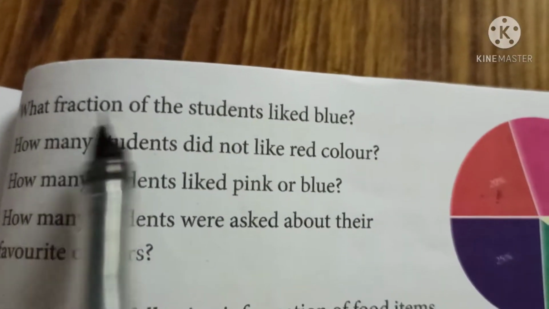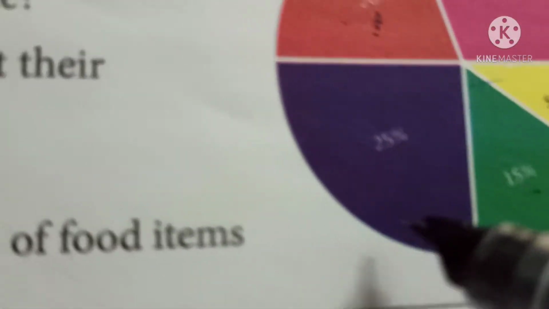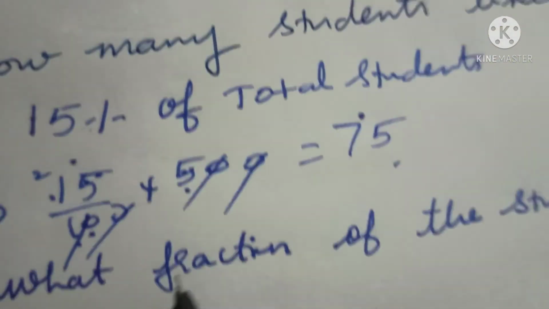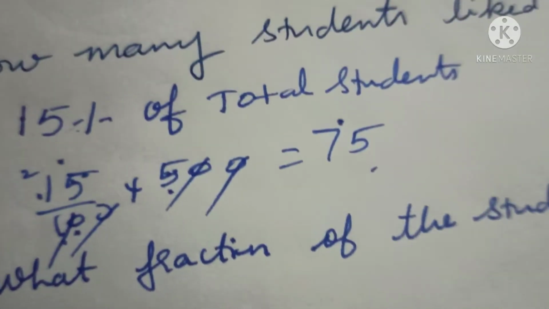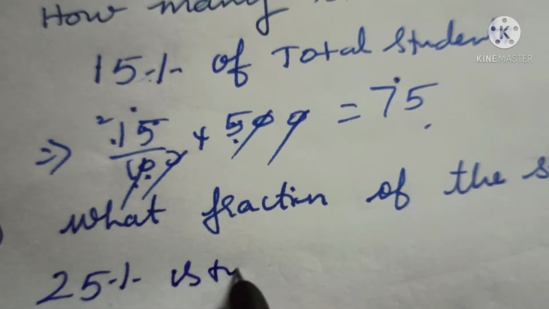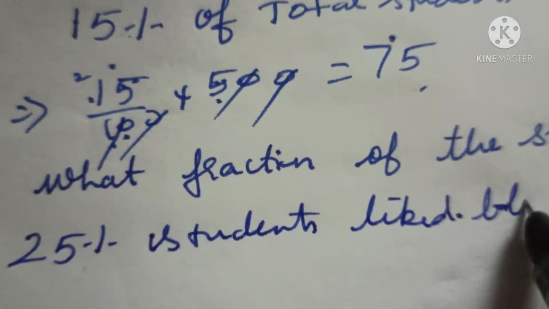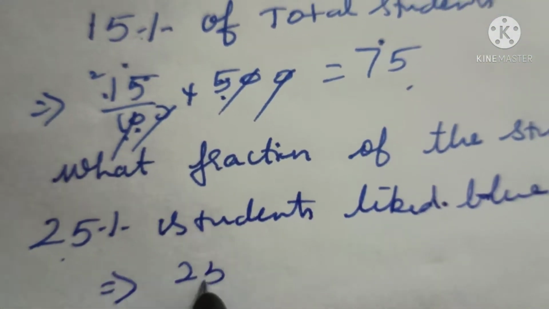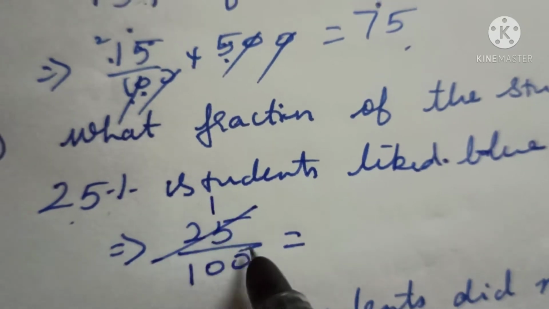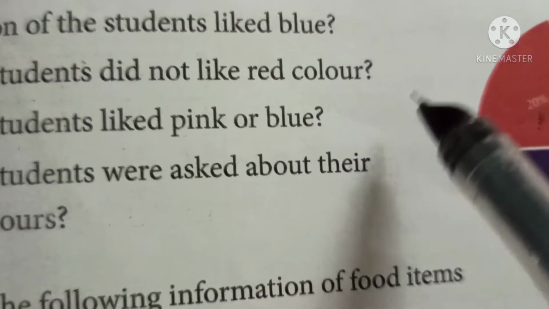Next question, what fraction of the students liked blue? If you see the blue color, 25% of the students like blue color. But your question is, you have to write it as a fraction. Therefore, 25% of students liked blue. Percentage means you will represent this as 25 by 100. So in fraction you can simplify: 25 ones are 25, 25 fours are 100. Therefore 1 by 4.